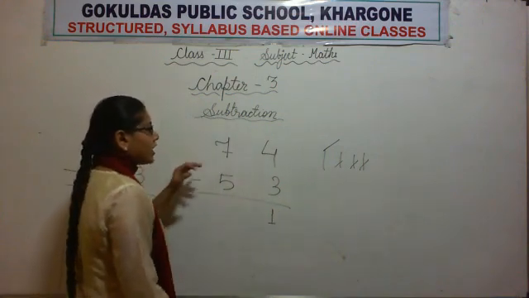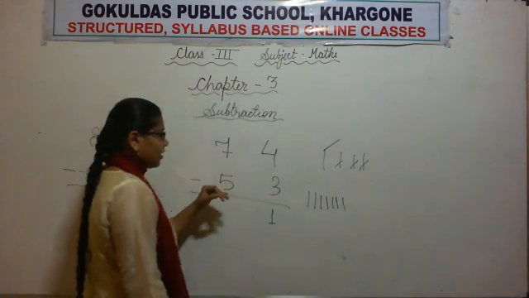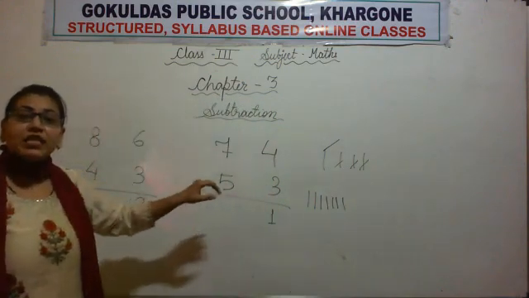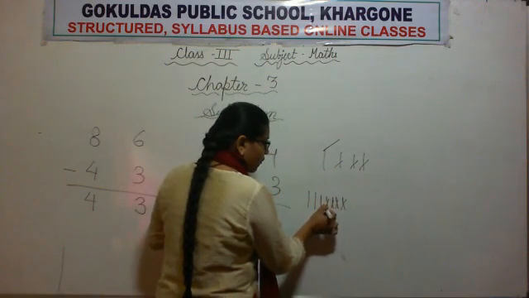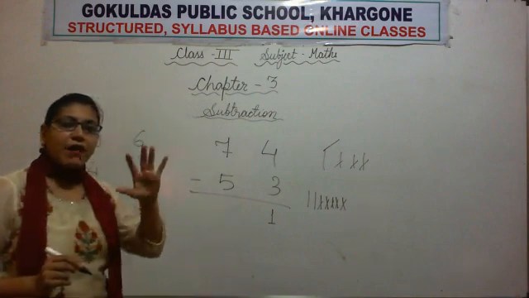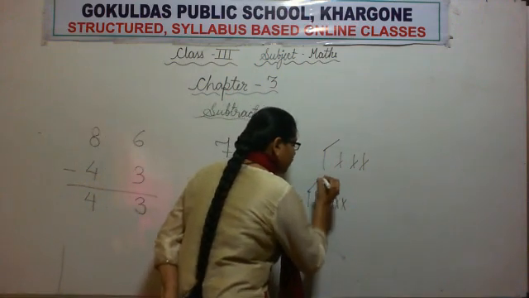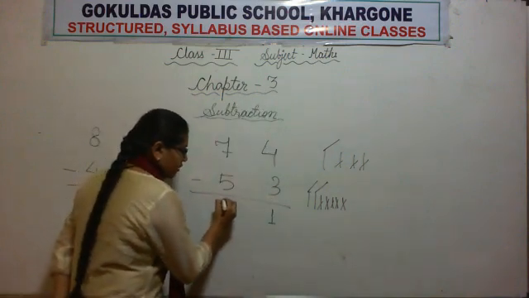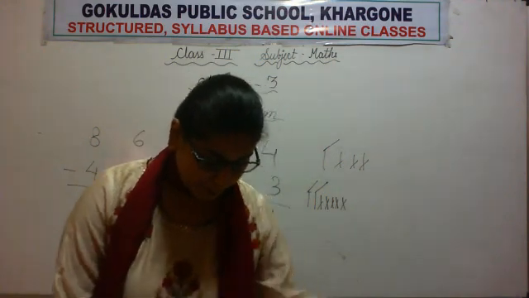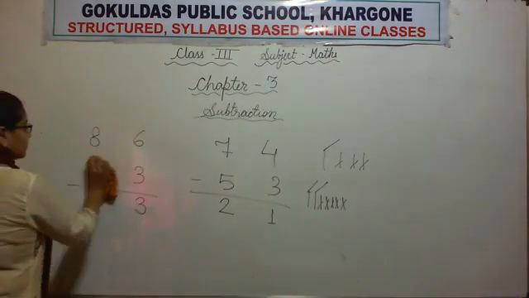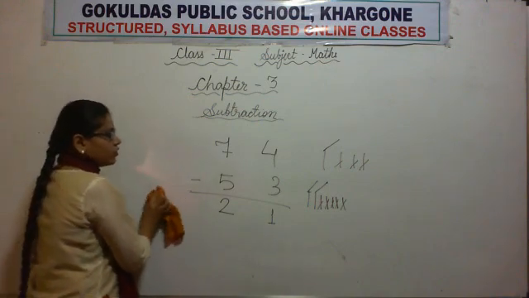Okay. Now the next number is 7. So 1, 2, 3, 4, 5, 6, 7. Minus 5. It means we will cancel out 5 sticks. Let's cancel 1, 2, 3, 4, 5. We have cancelled 5 sticks. Now let's count how many are left. 1 and 2. 2 sticks are left. So we will write number 2. Okay. So this is how we can do subtraction.